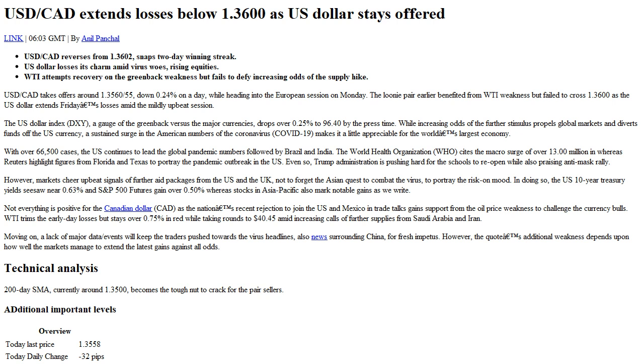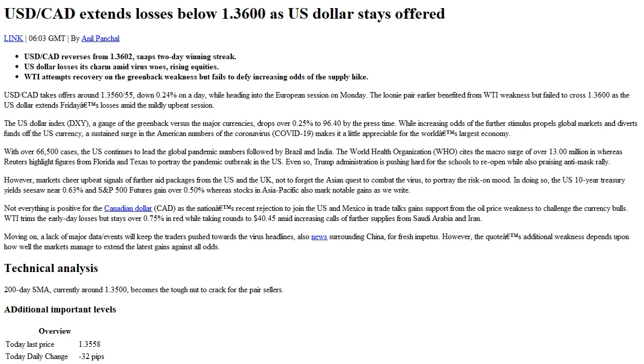Not everything is positive for the Canadian dollar (CAD) as the nation's recent rejection to join the US and Mexico in trade talks gains support from the oil price weakness to challenge the currency bulls. WTI trims the early day losses but stays over 0.75% in red while taking rounds to $40.45 amid increasing calls of further supplies from Saudi Arabia and Iran.